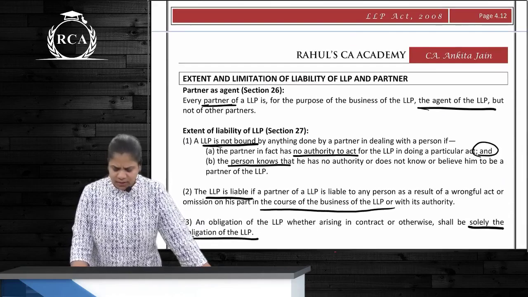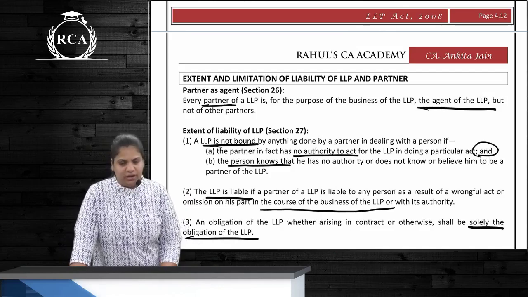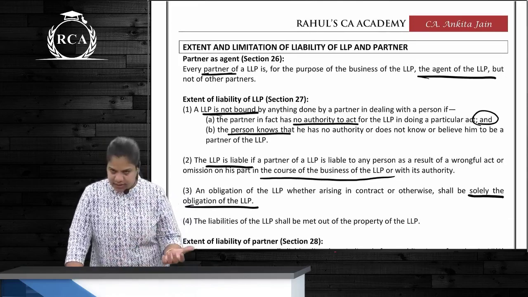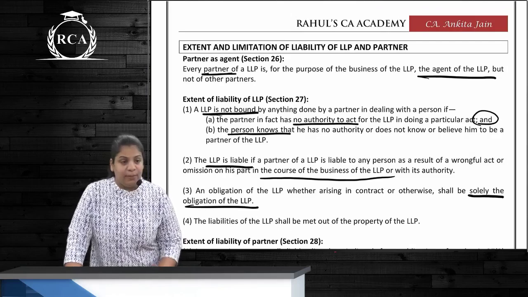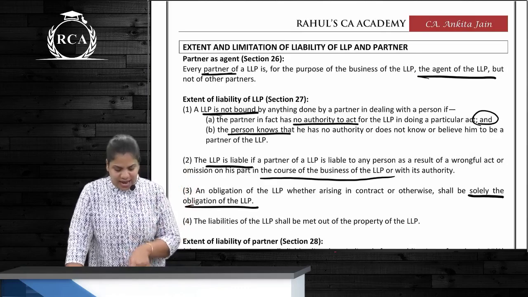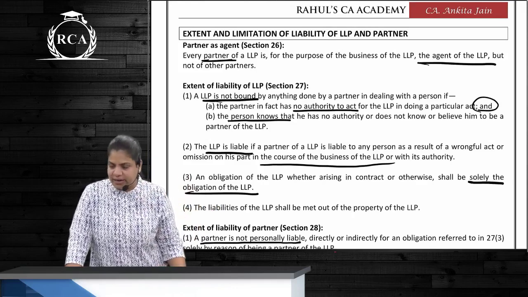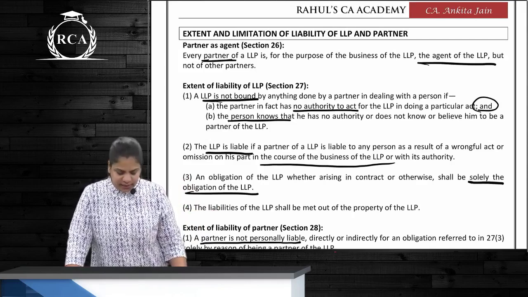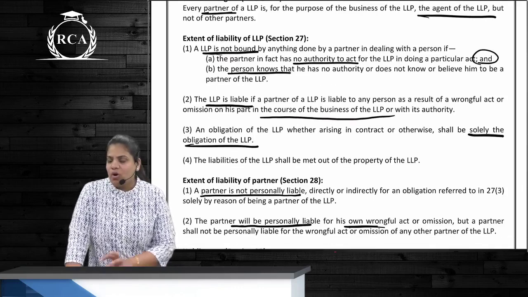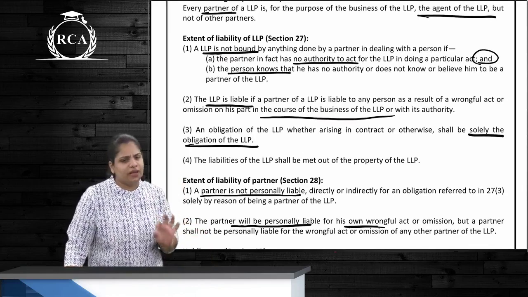Right? Simple? Okay. A partner of an LLP will be an agent of the LLP, but not the agent of other partners. For any act that is done in the ordinary course of business by a partner, who will be liable? LLP will be liable, but LLP is not liable if the partner did not have an authority to act and the other person knows that that partner does not have an authority. So in this case, LLP will not be liable, but LLP will be liable for any other act done in ordinary course of business, right? Whatever is the obligation of LLP is actually the obligation of LLP only. It is not the obligation of the partners, right?